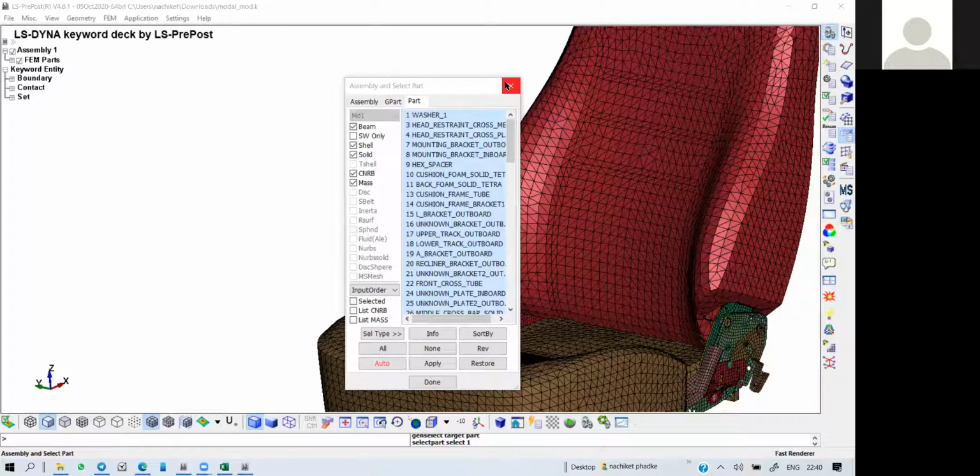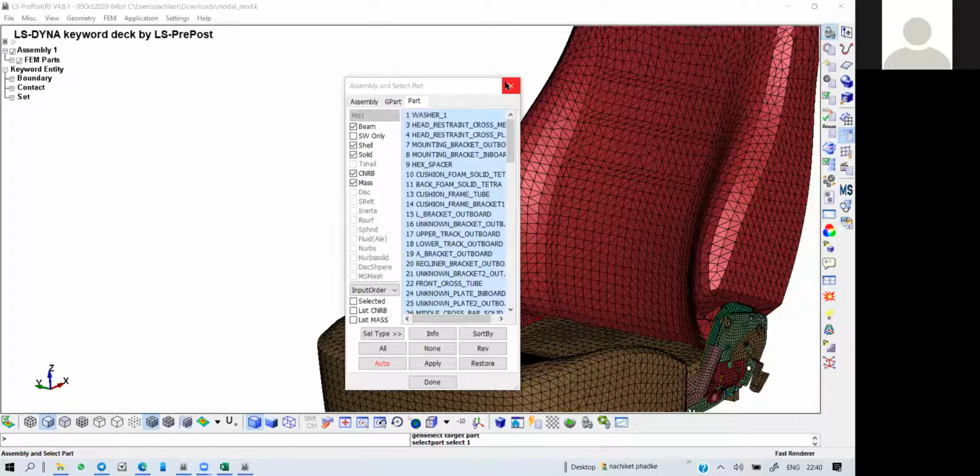Yeah, okay. So this is a solid part. You can go to FEM. You can go to element and mesh. You can go to element generation. Okay. You can go to shell. And can you see this?